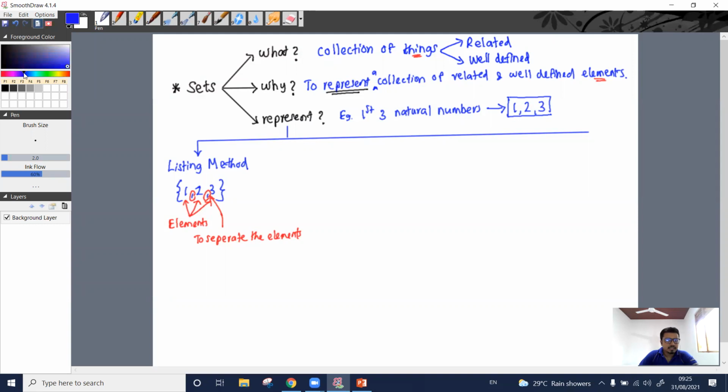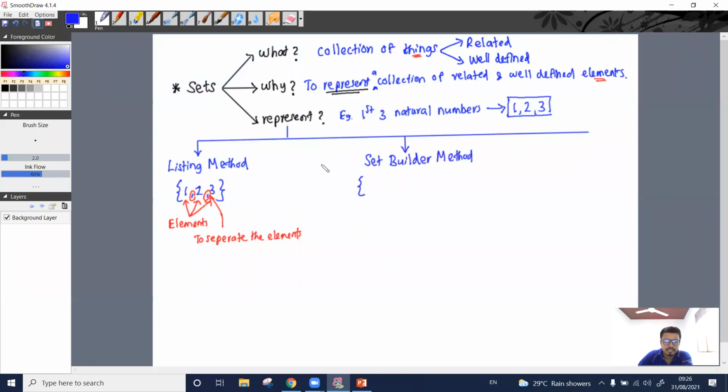The same set we can represent like this, or we can call it the set builder method. The same set we can represent using the set builder method, right? How can we represent this given set using the set builder method?